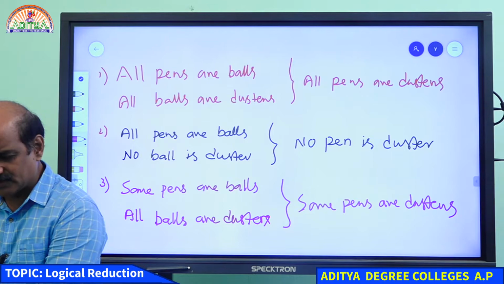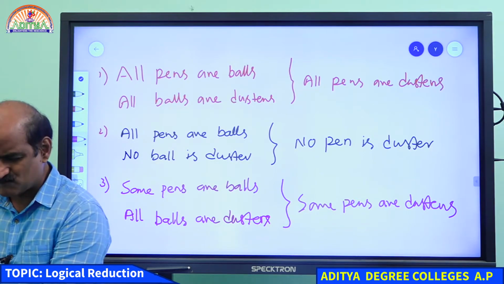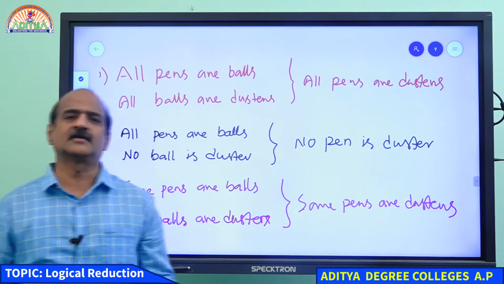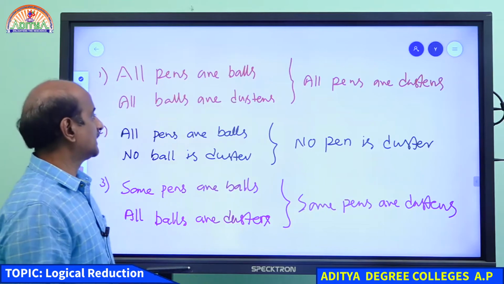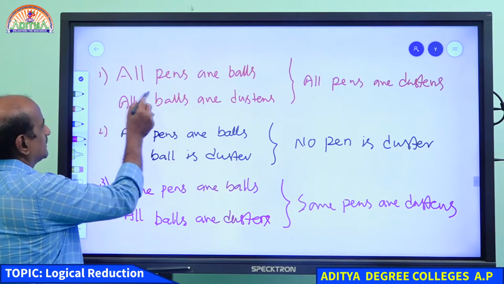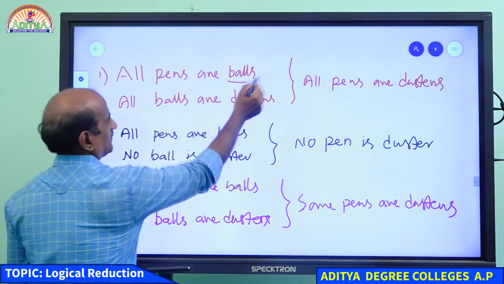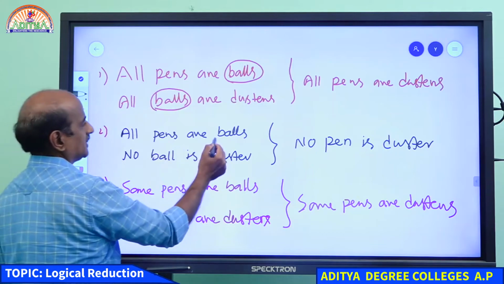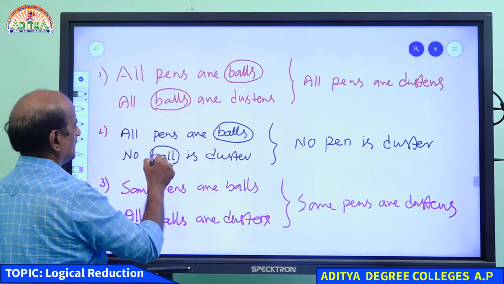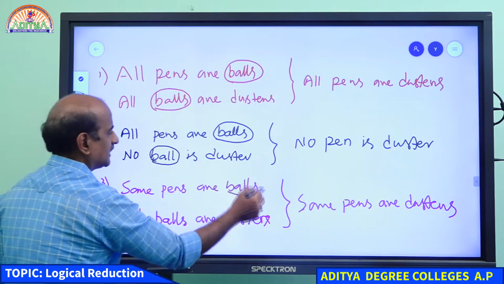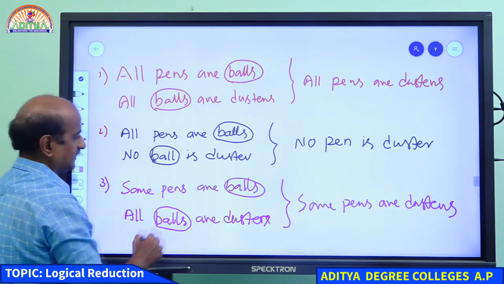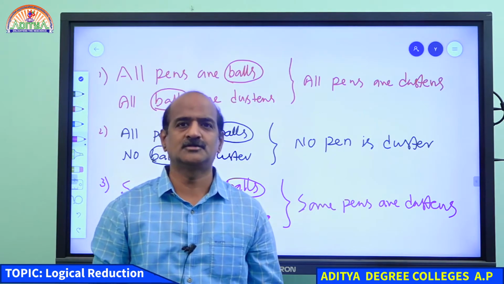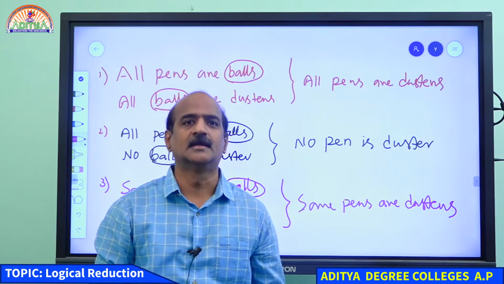I hope that we are very clear so far. With this, we come to an end of mediate inference. Students, this is all about mediate inference. Mediate inference means we are getting the conclusion with the help of a middle term. In this case, the middle term is ball. So with the help of the middle term, we get the conclusion. Using the two statements and getting the conclusion is said to be mediate inference.